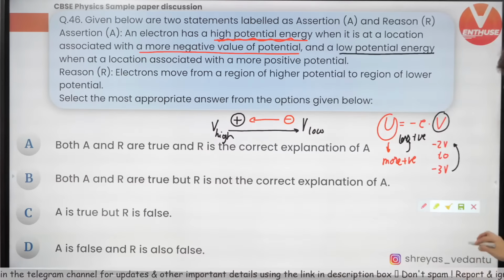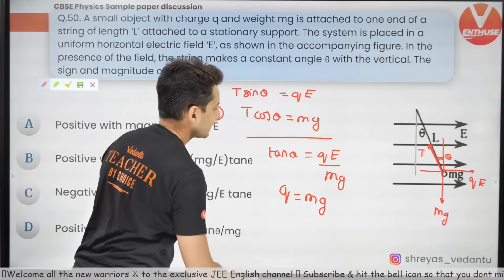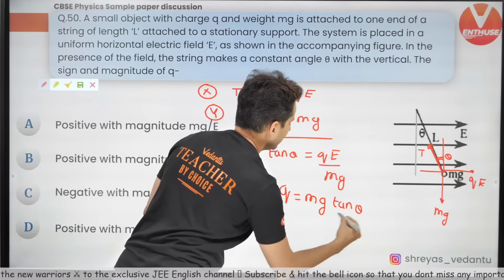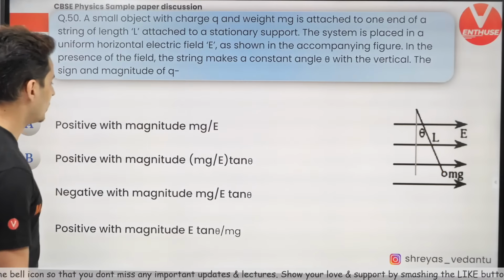T sine theta in the x direction is balancing QE. In the y direction, T cos theta is balancing mg. Divide both of them, sine by cos, tan theta, T is gone. So this will become QE by mg. What is asked? Q. So Q will be mg tan theta divided by E. So that's the answer, guys.